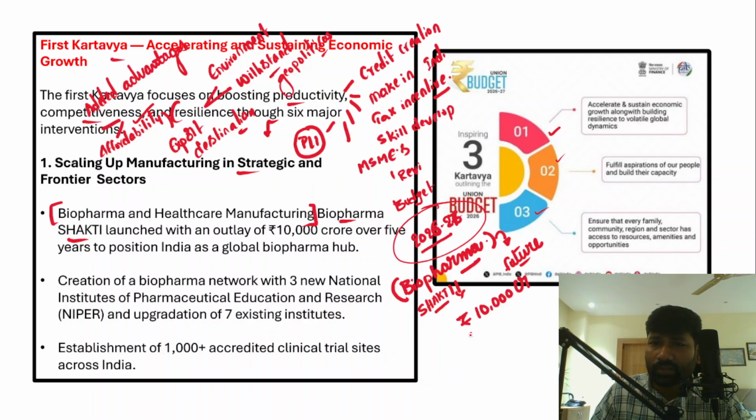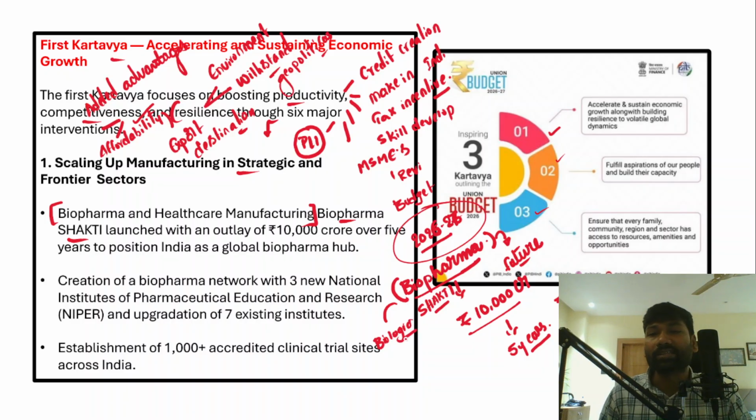And this 10,000 crore financial assistance will be provided for 5 years to position India as a global biopharma hub. In a biopharma hub, biological molecules can be used to manufacture medicine or pharmaceutical products. That is the objective of this Biopharma Shakti initiative.